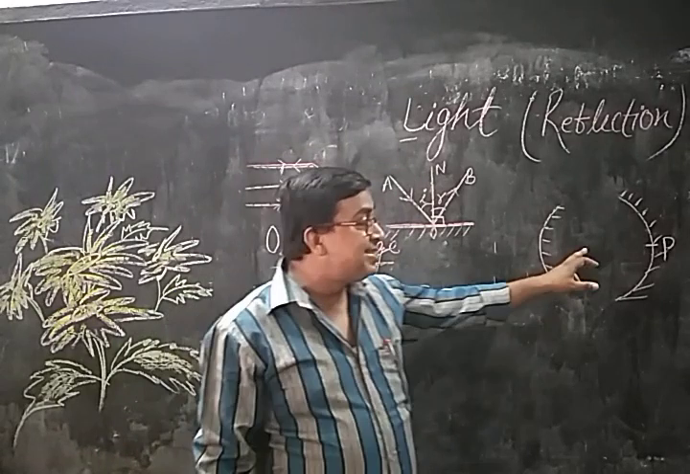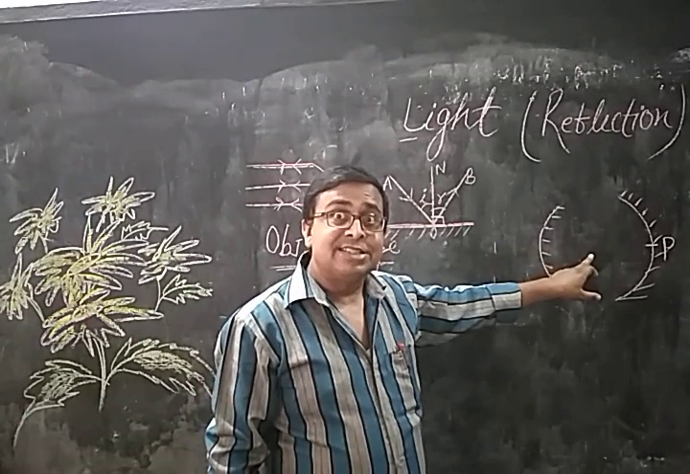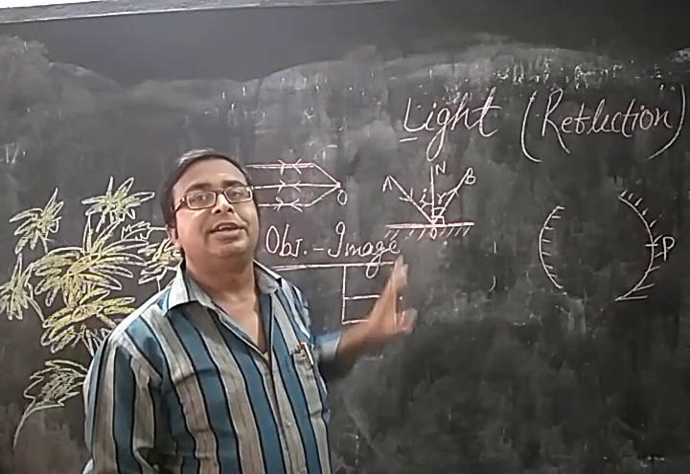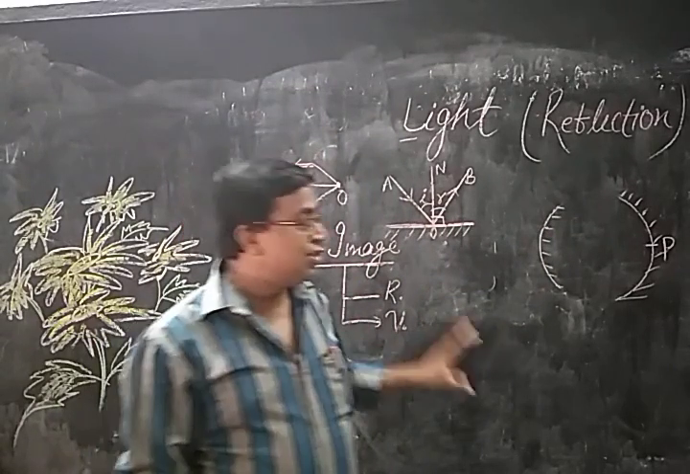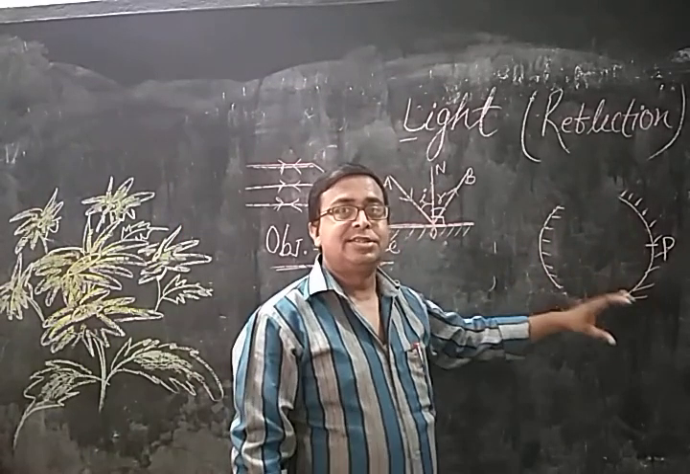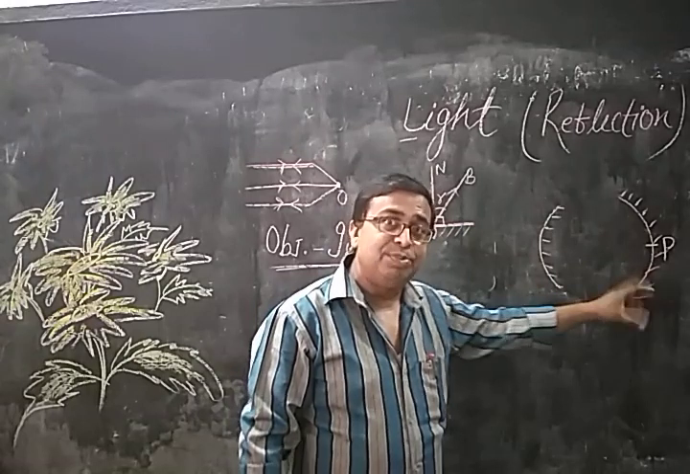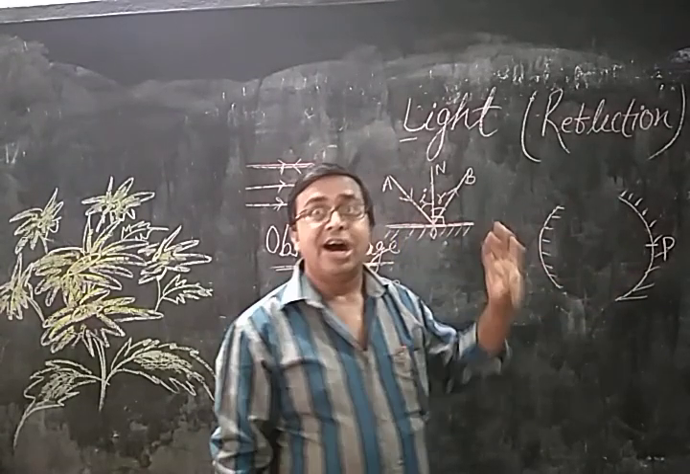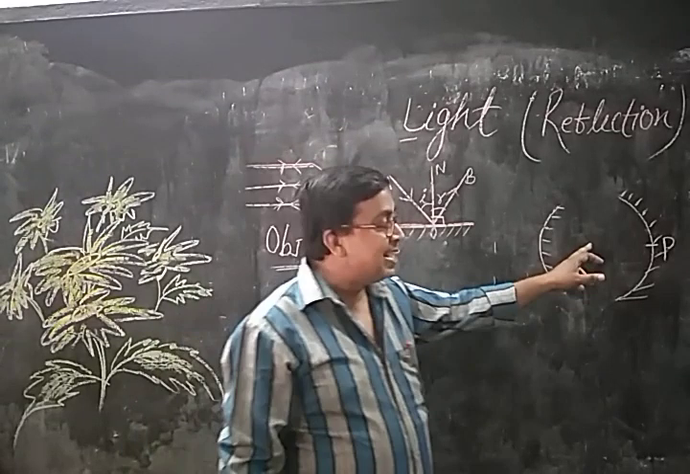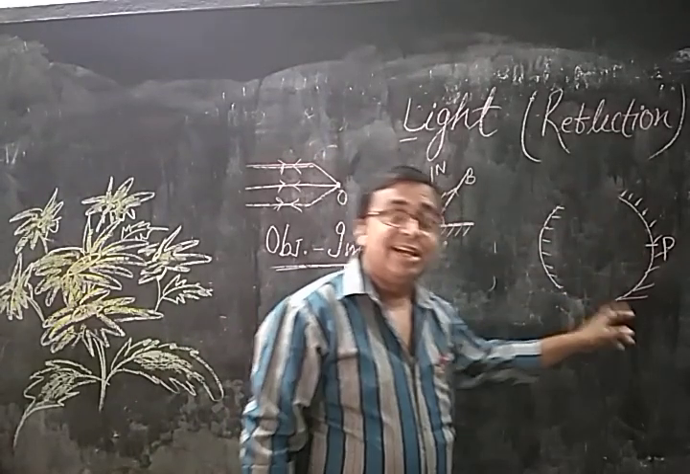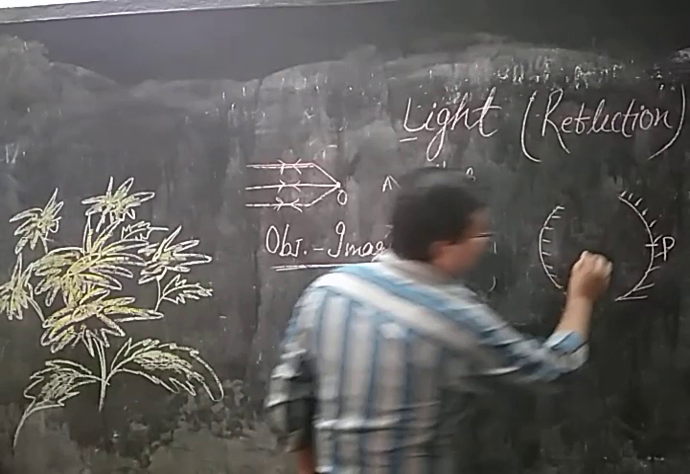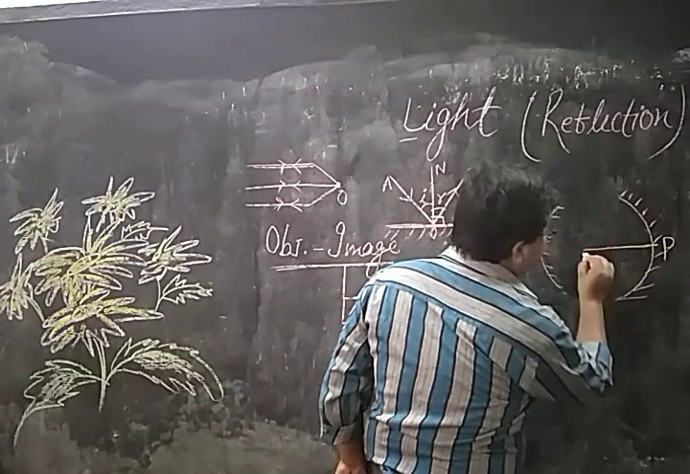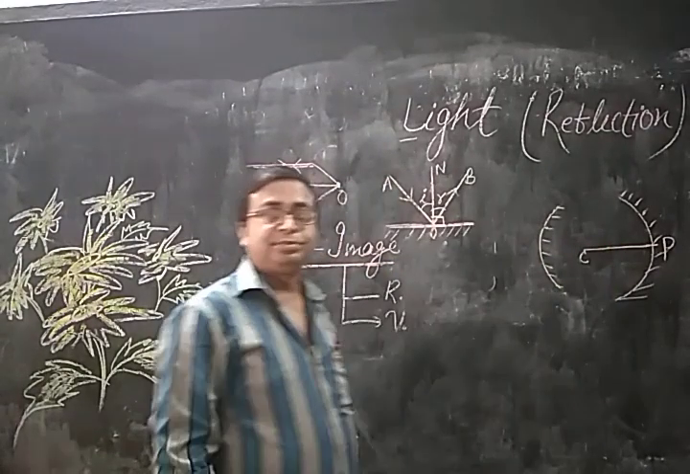Whatever the center and the radius of that particular sphere of which these mirrors are parts, the center and radius of that spherical mirror are known as the center of curvature and the radius of curvature of the mirror.